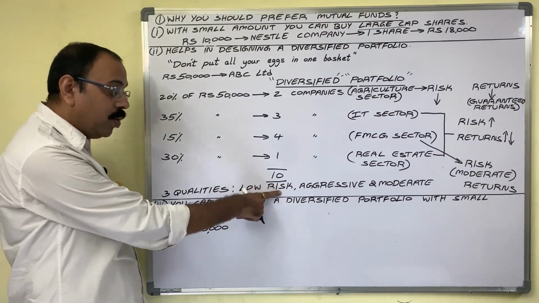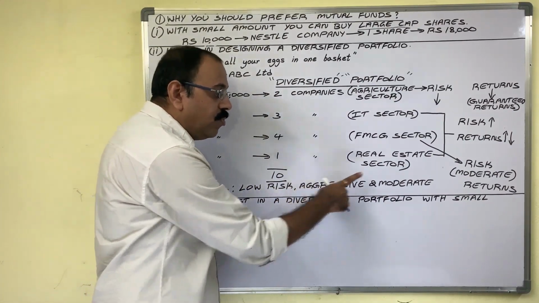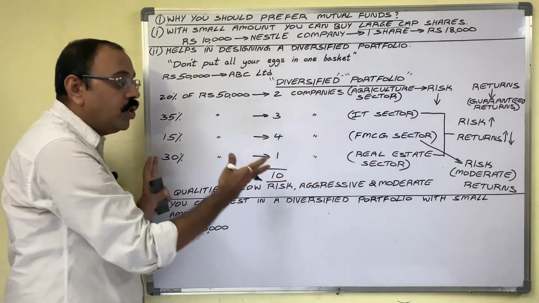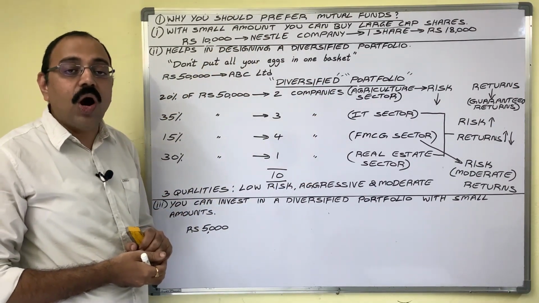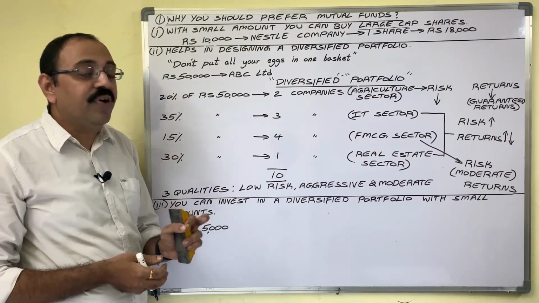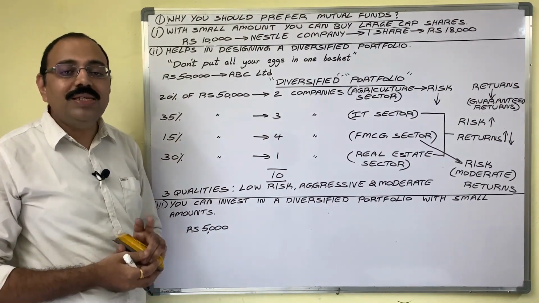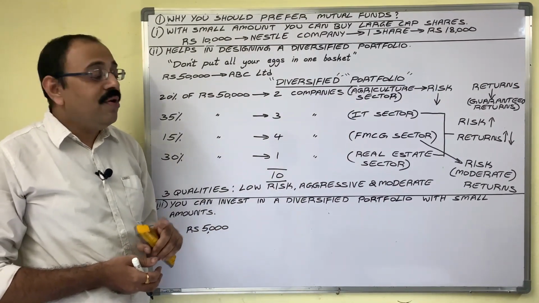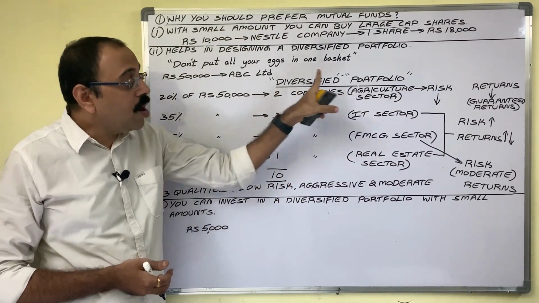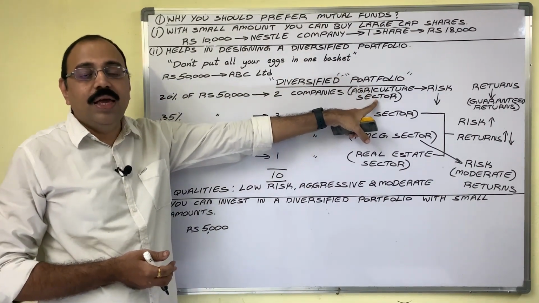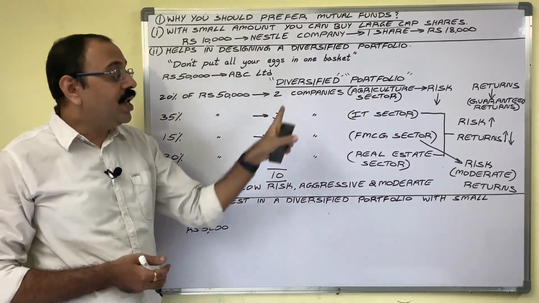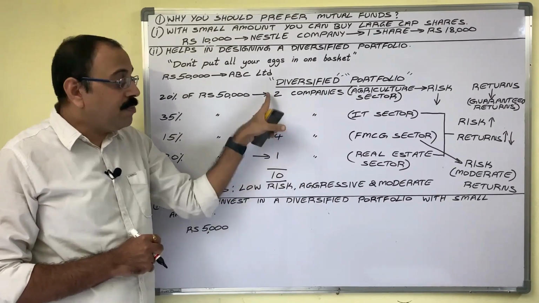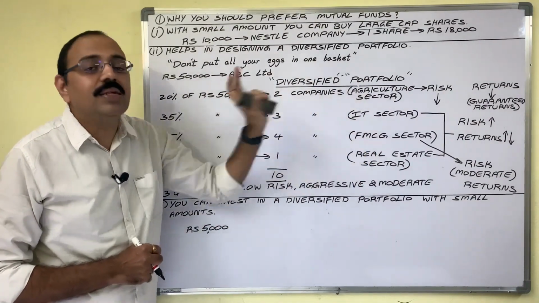That is low risk, aggressive risk, moderate risk. Now, if you design your portfolio in this manner, it is called an ideal diversified portfolio. What is the advantage of a diversified portfolio? Even though one company which belongs to a particular sector is not performing well, that loss you can compensate from the profits which you earn from the companies which belong to other sectors.